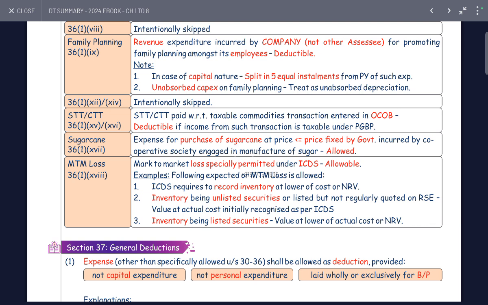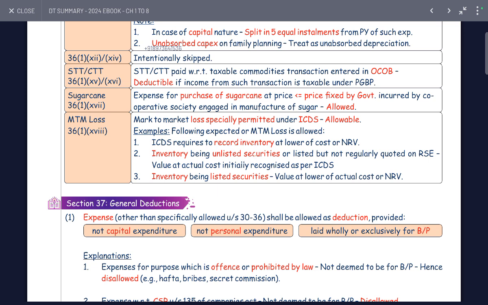Sugarcane, Section 36(1)(xvii): expense on purchase of sugarcane, where the purchase price is equal to the price fixed by the government, by a cooperative society engaged in the manufacture of sugar, is allowed. MTM losses, Section 36(1)(xviii): mark to market loss, especially as prescribed by ICDS, is allowed. Examples follow of MTM losses allowed.